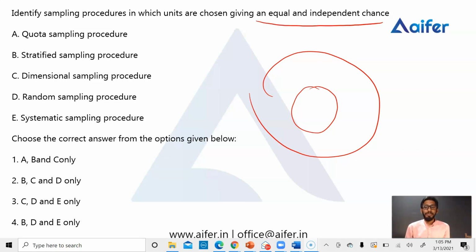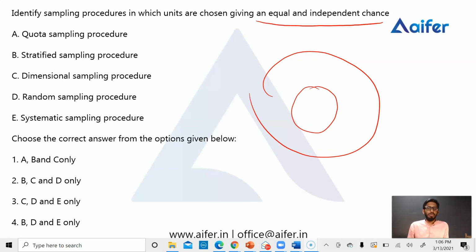Probability sampling means that while we are selecting samples from the population, we give equal chance to all members of that population. We choose the probability sampling method only when we know the exact number and details of the population, which means when our population is known.